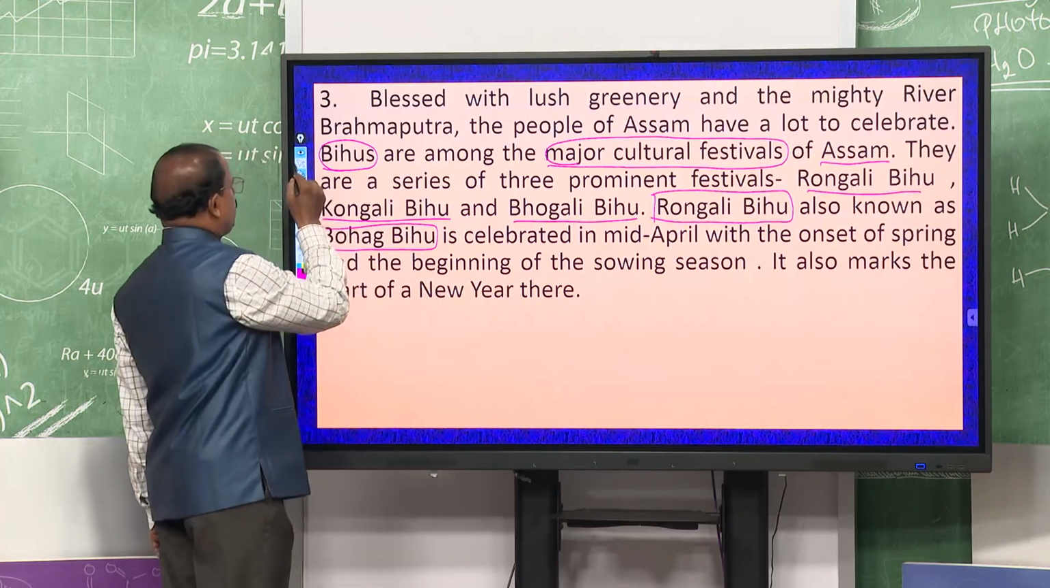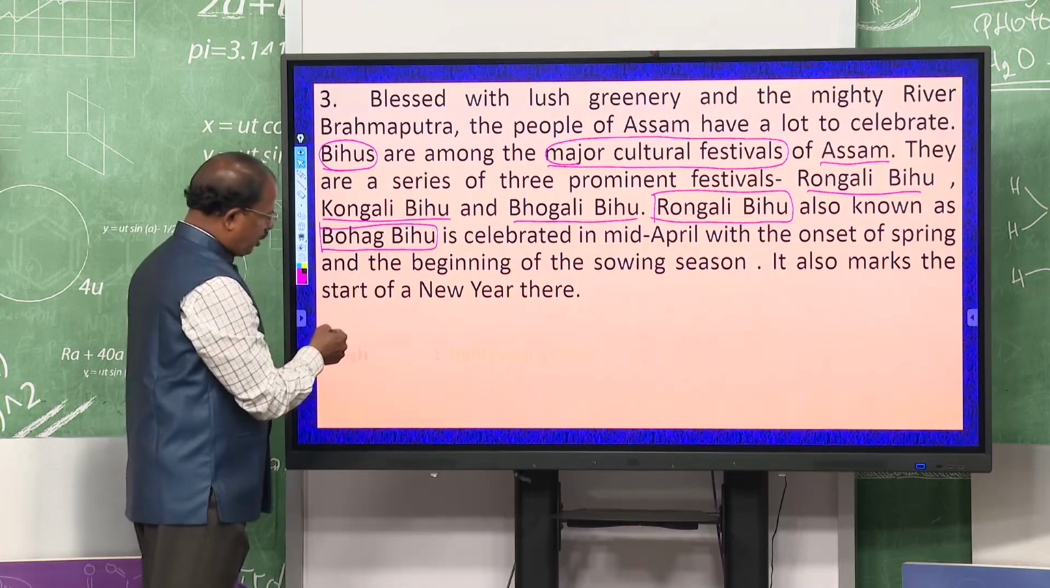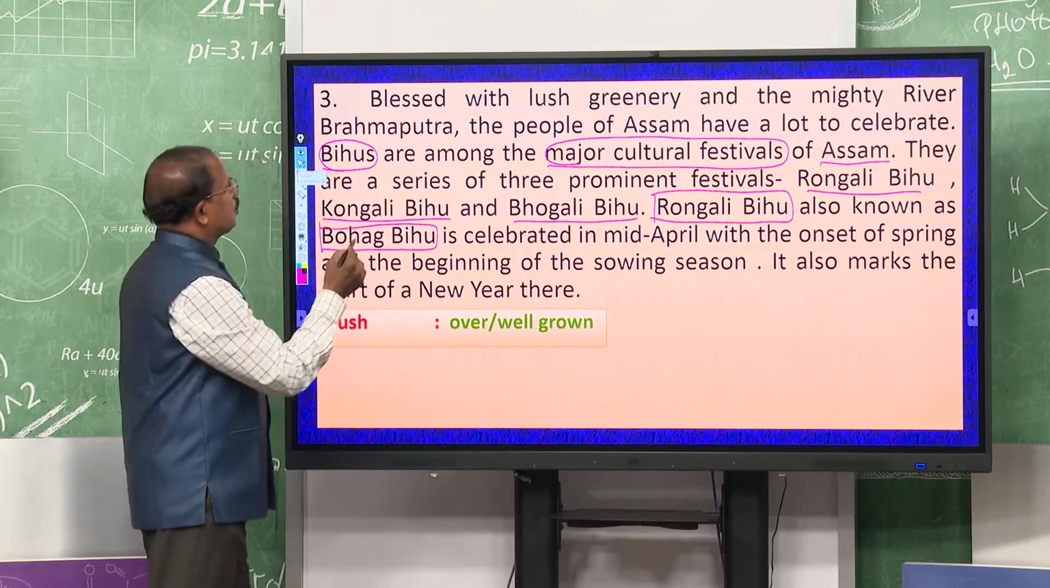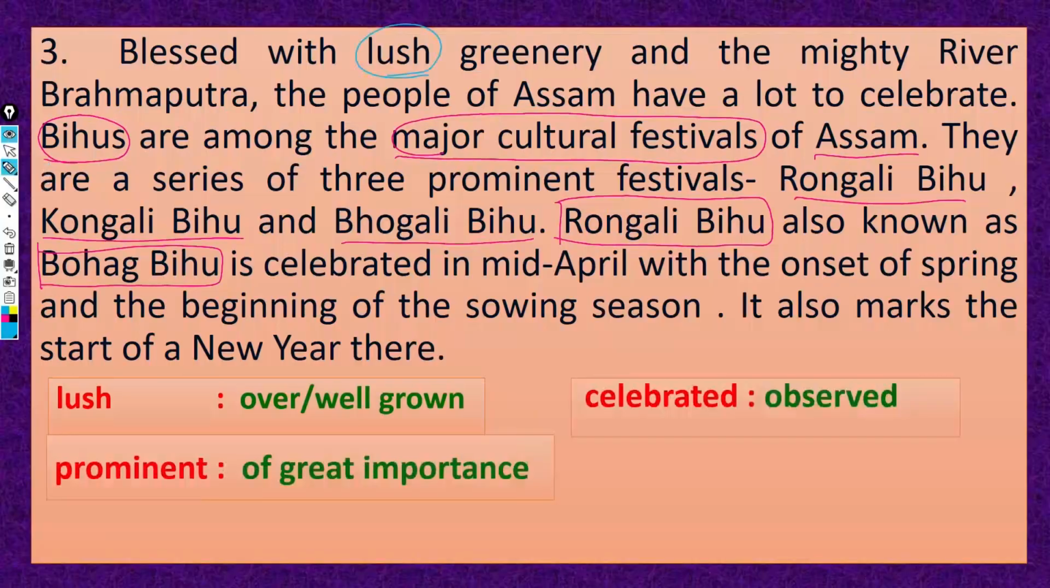So, now you see the new word lush. The meaning of lush is lavish or well grown. So, densely green, blessed with good harvest, we can say dense green crops, right, and the mighty river.